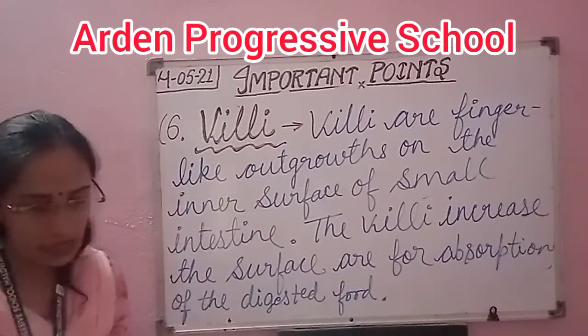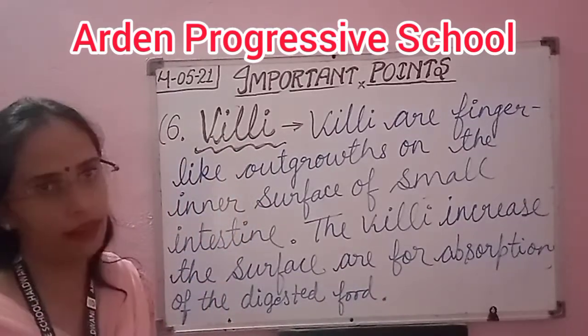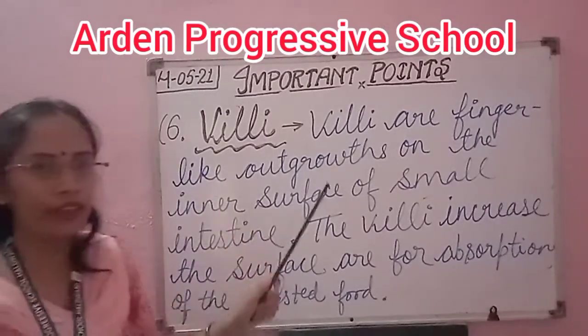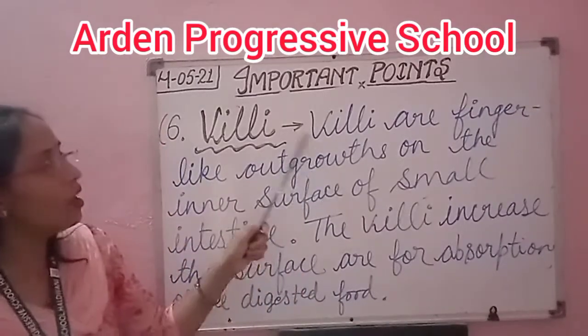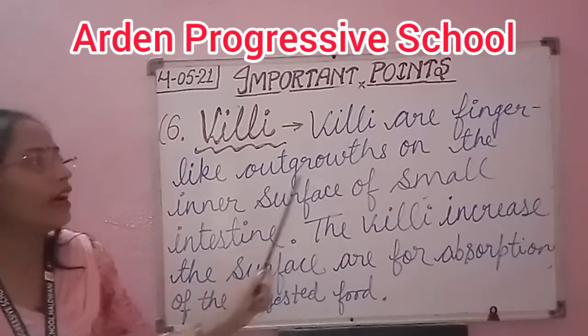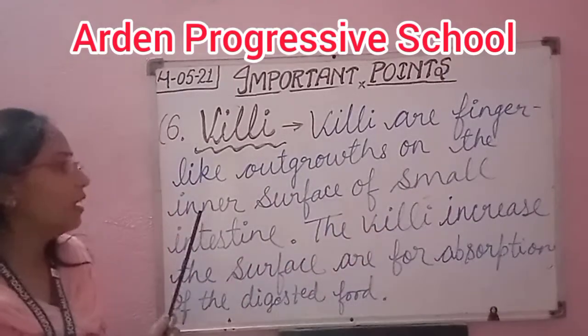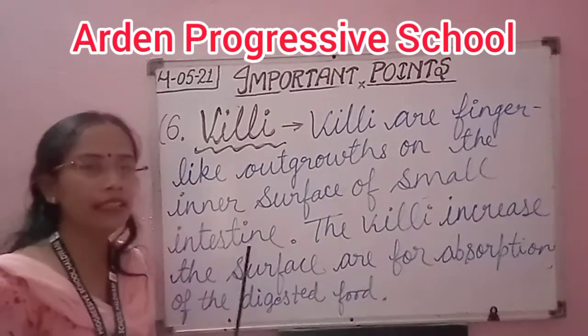Okay, so this is all about the villi. You can define it again: villi are the finger-like outgrowths on the inner surface of the small intestine.